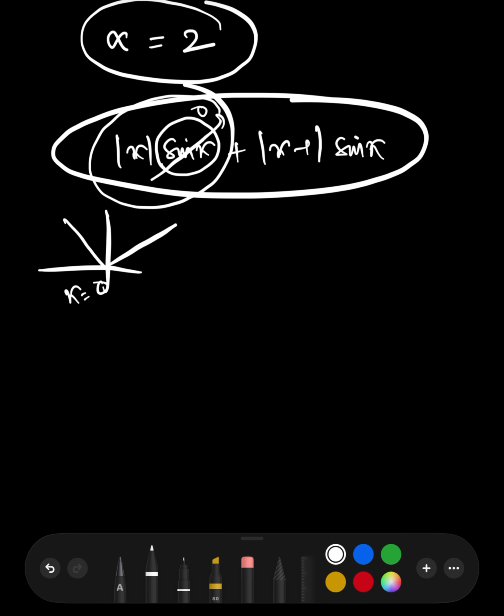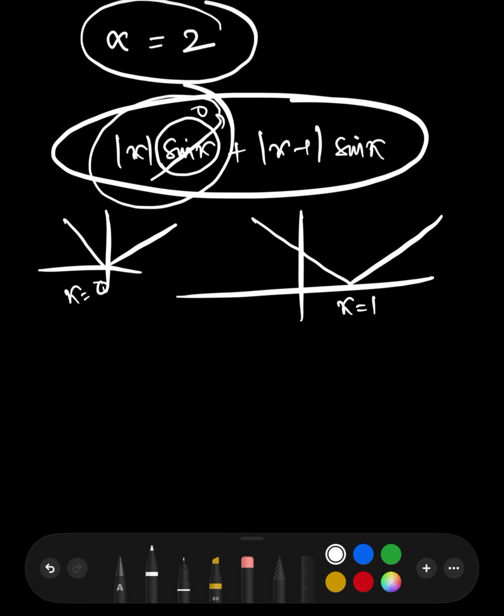Now move on to the next part of the question, |x − 1| sin x. This |x − 1| is also a modulus function, and there is a sharp corner at x equal to 1. Here also it is multiplied by sin x, but at x equal to 1, the value of sin x is sin 1, which is not equal to 0.